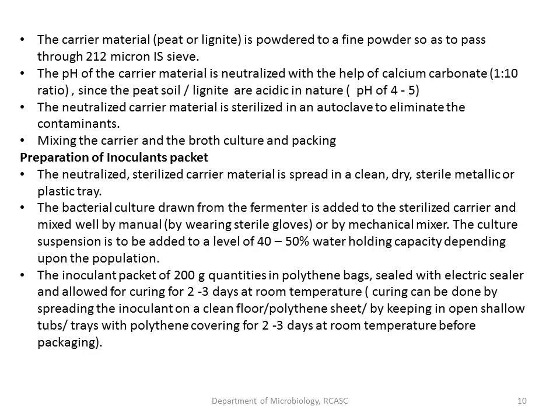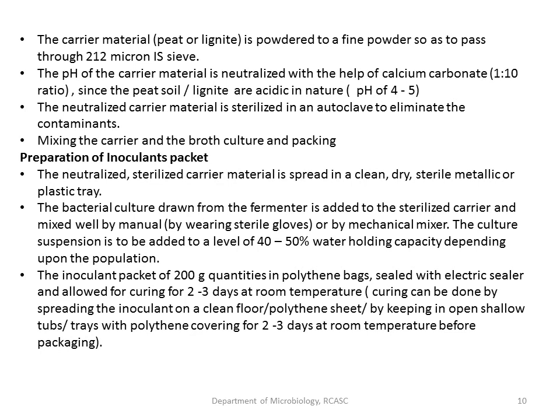So how to prepare this carrier based inoculum? The carrier material which we have selected has to be finely powdered, and it should pass through a 212 micron IS sieve. IS means International Standard Sieve. Such should be the size of this carrier material, and the pH of this carrier material should be neutral.